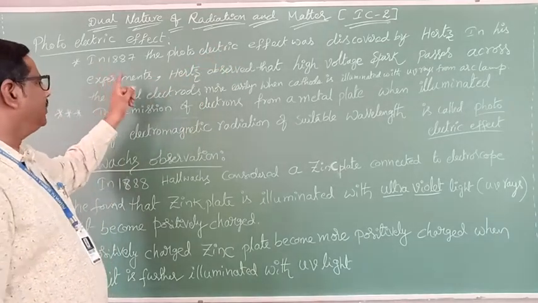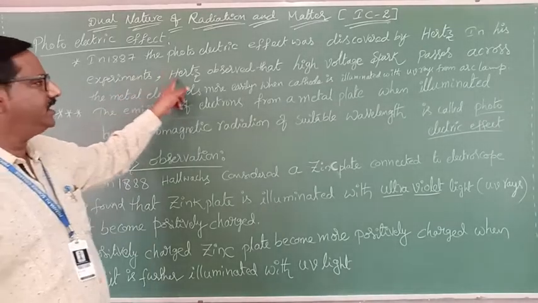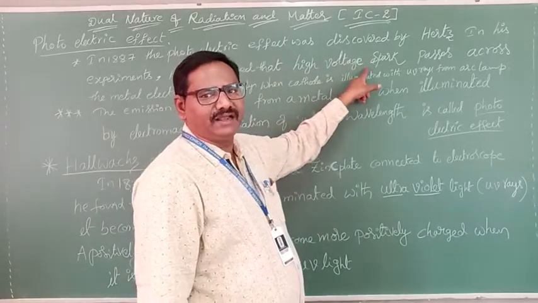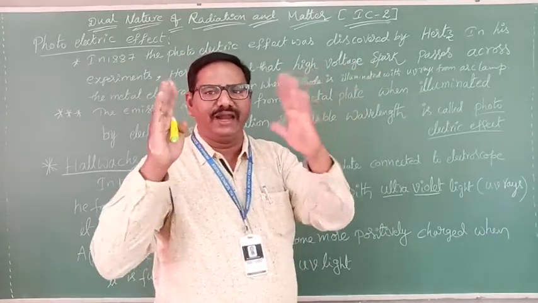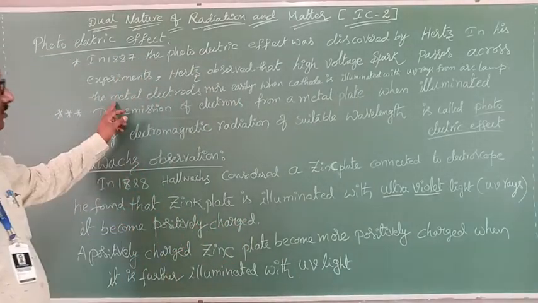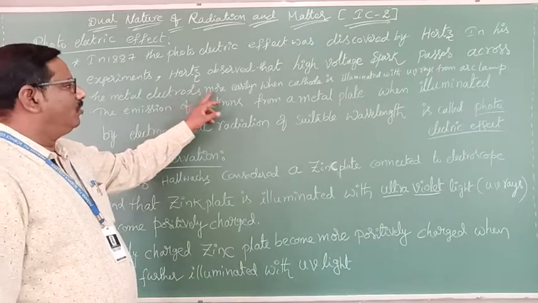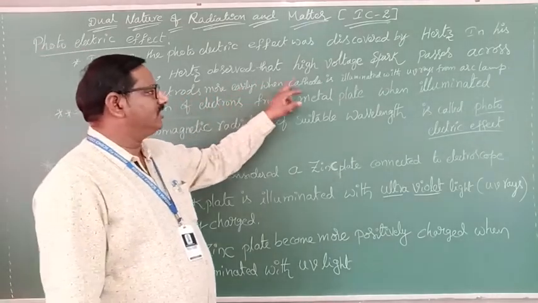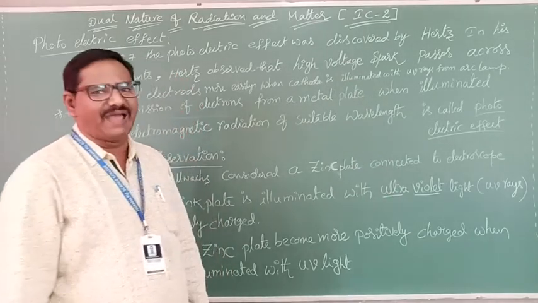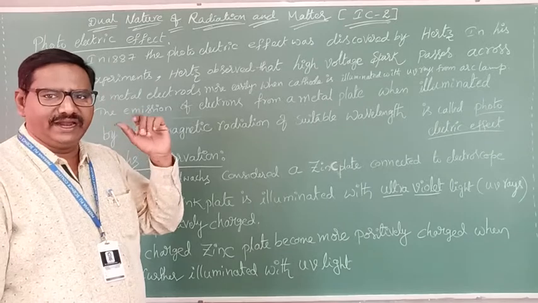In his experiments, Hertz observed that a high voltage spark passes between two electrodes, cathode and anode, across the metal electrodes more easily when the cathode is illuminated with UV rays from an arc lamp. He observed that in 1887.